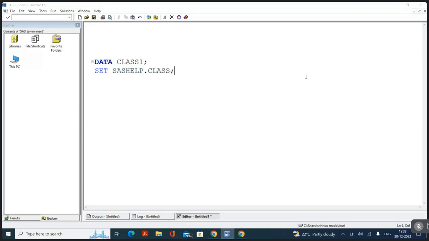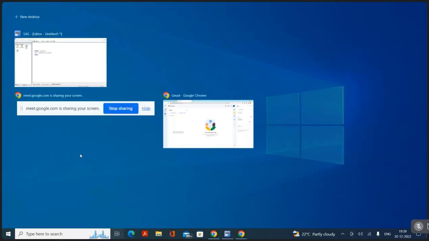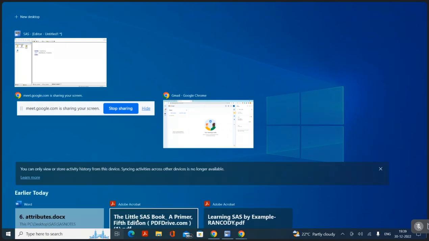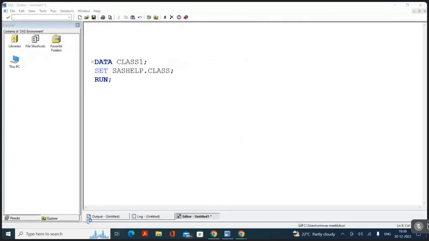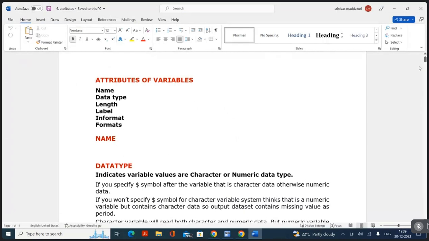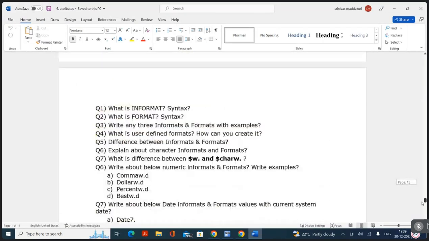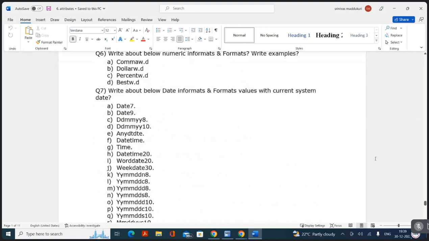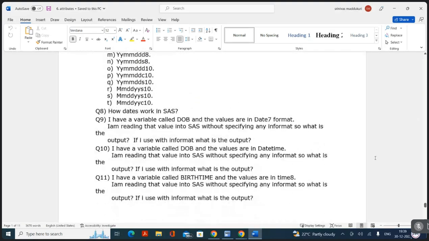Somebody tell me. Yes. Sir, among the current questions, could you explain the 9th and 10th question practically, sir? 9th or 10th, what is that question? Give me 1 second. Format, informat. This one? Yes, sir. I don't understand the logic.